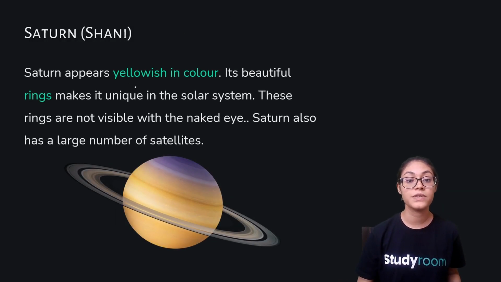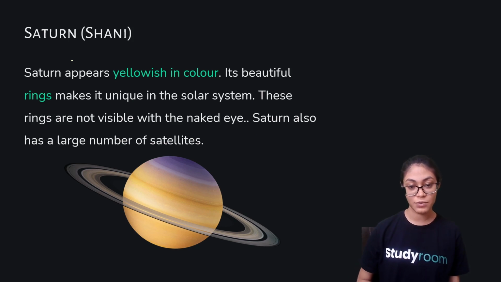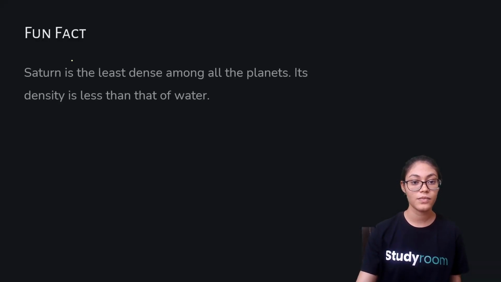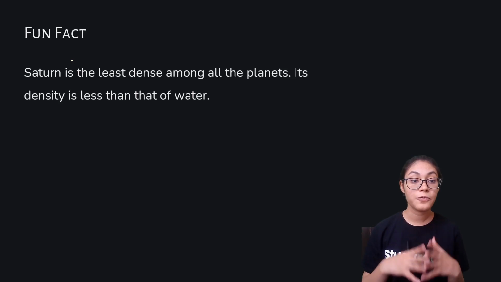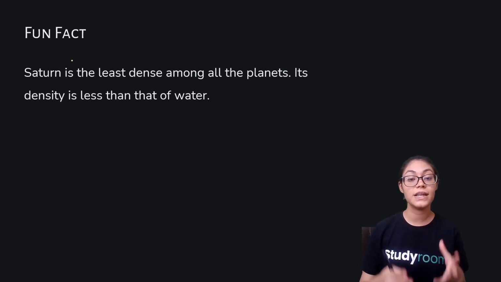Saturn. Saturn appears yellowish in color. Its beautiful rings make it unique in the solar system. These rings are not visible with the naked eye. Saturn also has a large number of satellites. Right? Now, Saturn is the least dense among all the planets. In fact, it has a density less than that of water.